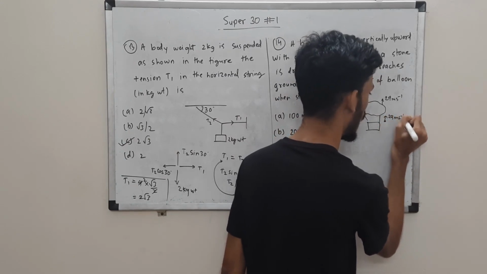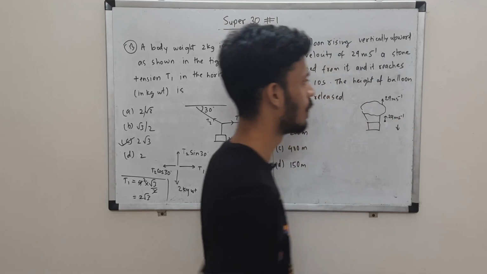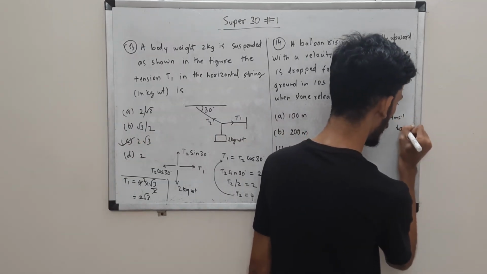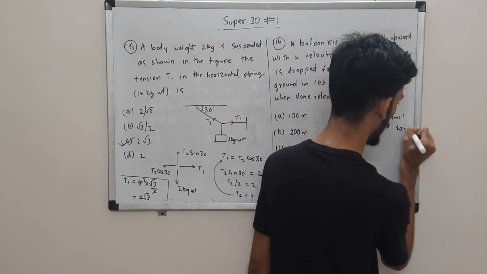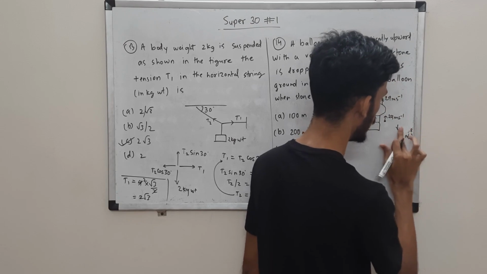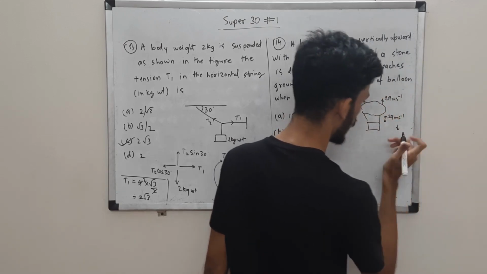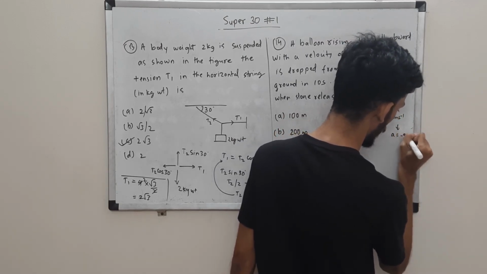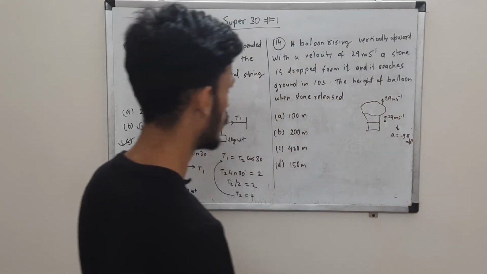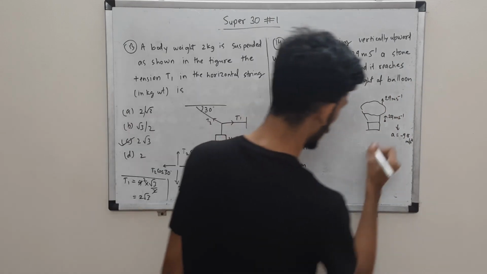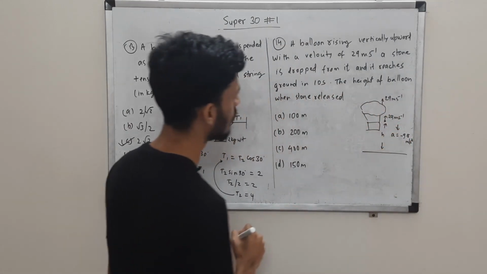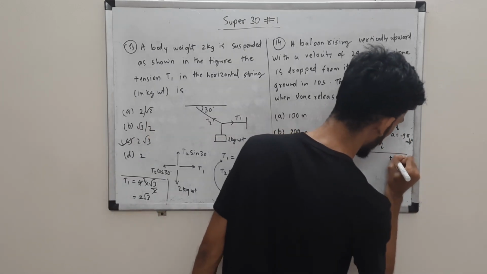Only difference is that it has an acceleration on it. Now the stone will have an acceleration of minus g, right? So a is equal to minus 9.8. Whenever g is not given as 10 in the question, please take the value as 9.8. Then we are supposed to find at what height the stone was released. At some height the stone is released and it takes 10 seconds to reach the ground.